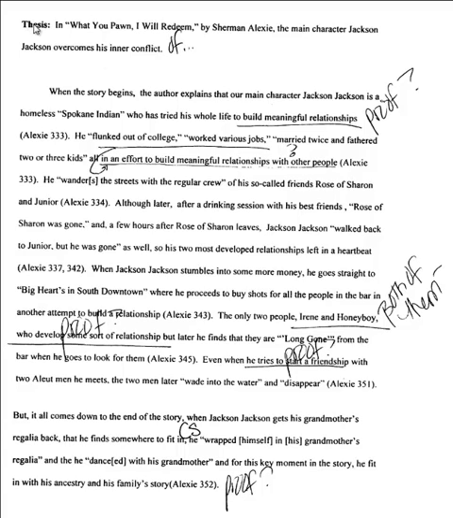We have up here, so here's our thesis statement. And then what he has is, in "What You Pawn, I Will Redeem" by Sherman Alexie, the main character, Jackson Jackson, overcomes his inner conflict. So the first problem that we have is that in the thesis statement, he doesn't actually say what the inner conflict is. So without mentioning what it is, it's really hard to prove it in the essay.